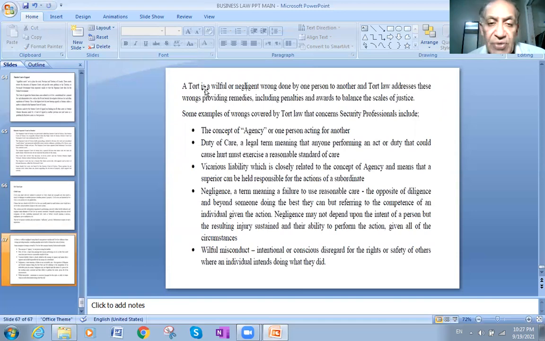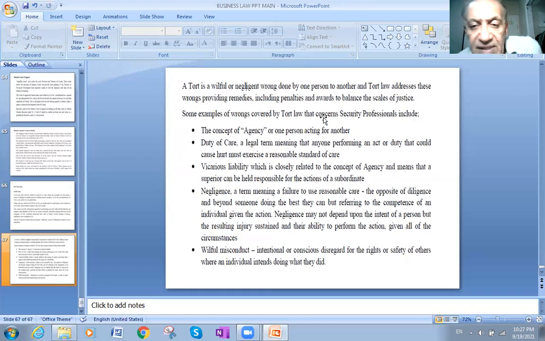So we want to say that tort is a willful or negligent wrong done by one person to another. And tort law addresses these wrongs, providing remedies, including penalties. So if I now spoil the reputation of someone, I have to pay and compensate him for that reason.